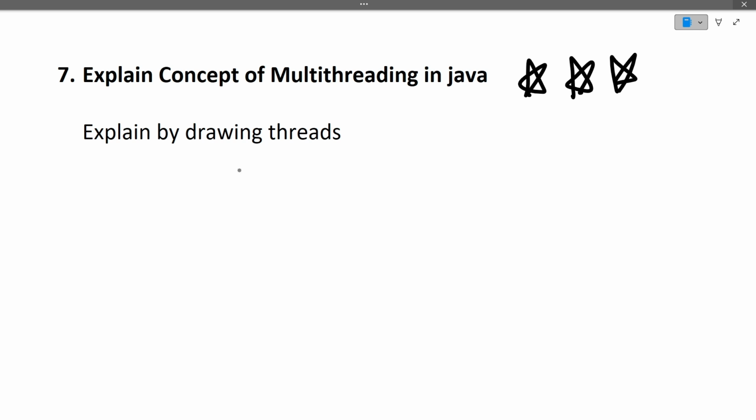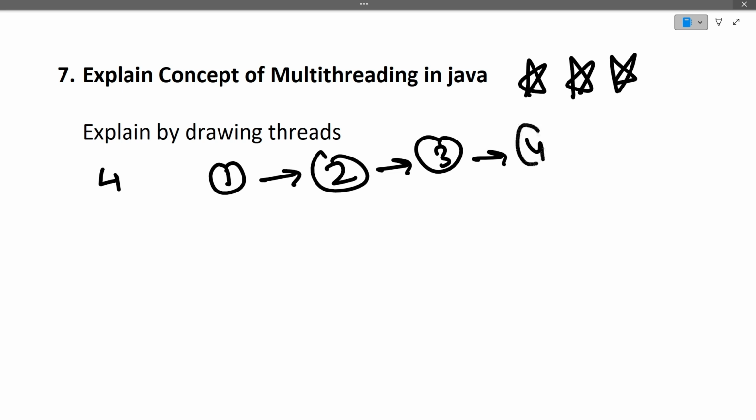First of all, let's suppose you have a total of four processes that need to run. How will these four processes run normally? First one process will run, then once this is completed, the second process will run, then the third process will run, then the fourth process will run. This is how execution normally happens: the first one is completed, then the second, then the third, then the fourth. But this is time consuming, a synchronized way, that is, one after the other the processes are running.